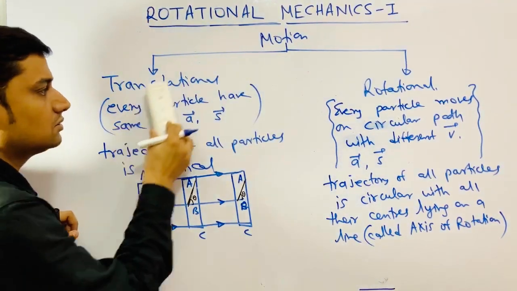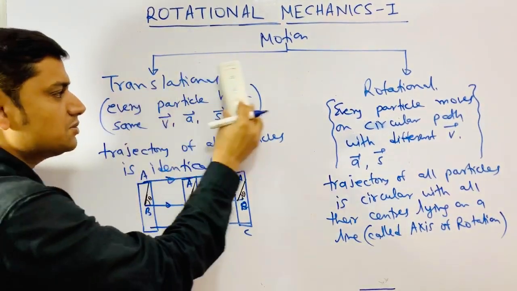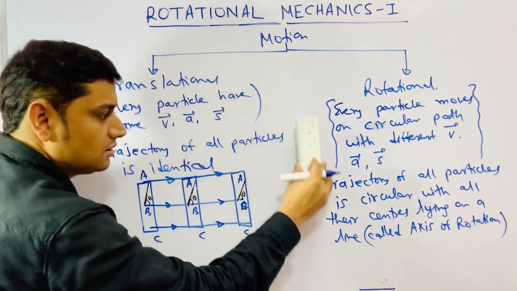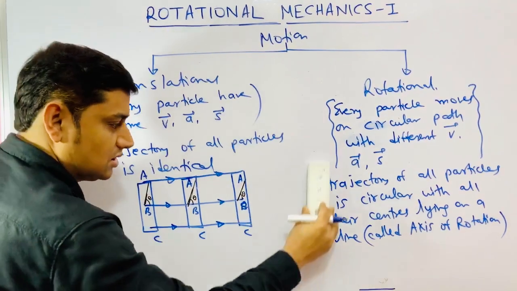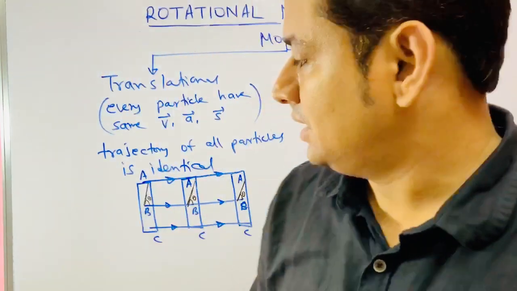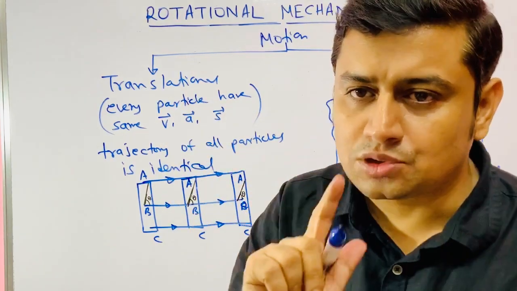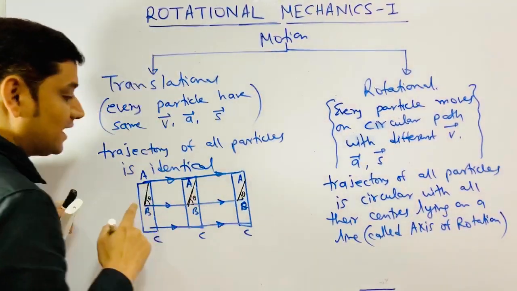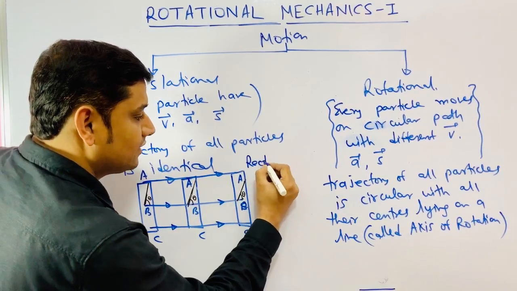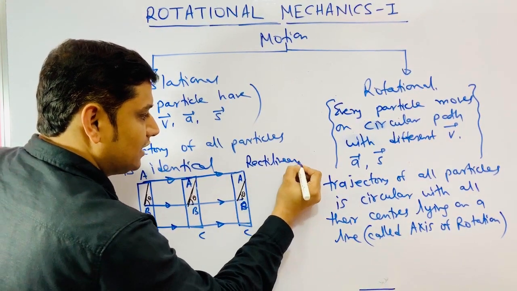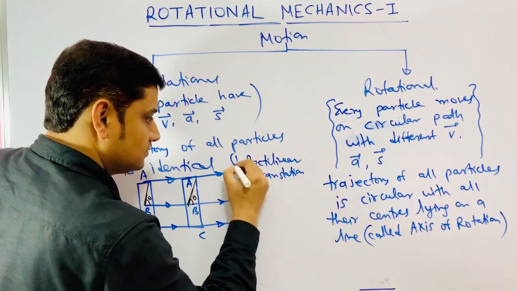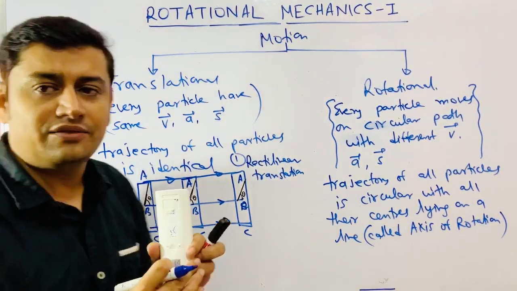Understand one more thing: if this is the motion, this motion is not rotational motion. This motion is translational motion. This translational motion is of two types. First is rectilinear translation. And second is called curvilinear translation.